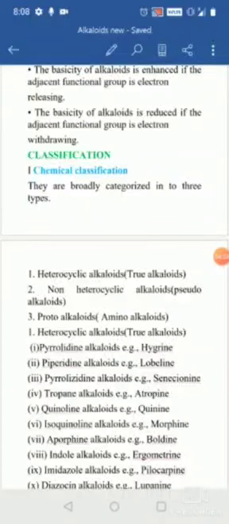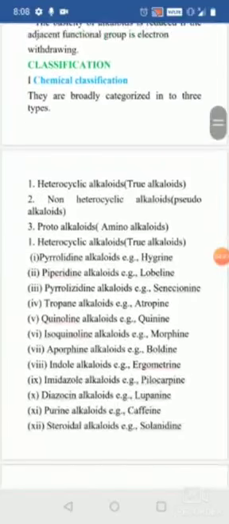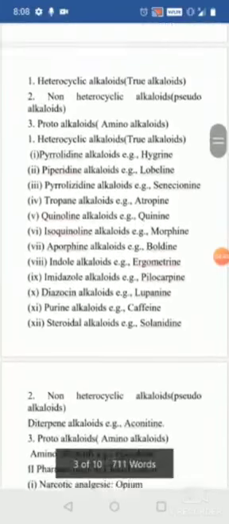Depending upon the chemical classification, they are categorized into three types: heterocyclic alkaloids or true alkaloids, non-heterocyclic alkaloids or pseudo alkaloids, and the proto or amino alkaloids. The heterocyclic alkaloids are categorized into 12 types,